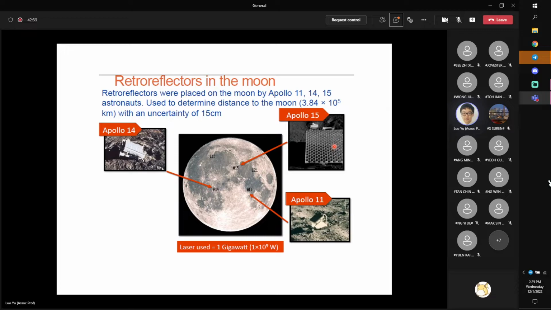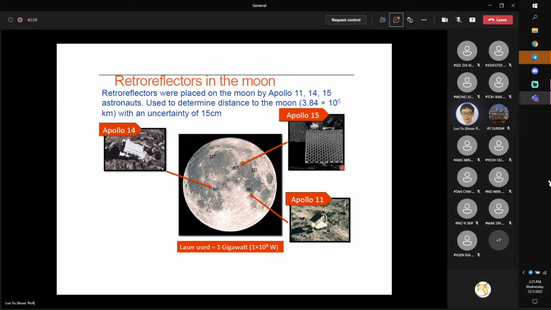So how scientists get the distance between Earth and the Moon is they send light onto the Moon and let it be reflected by the mirror placed by the astronomers, and then they detect the time delay. If there is no mirror, of course the light will be absorbed or scattered. But if there is a mirror, it will reflect back to us.